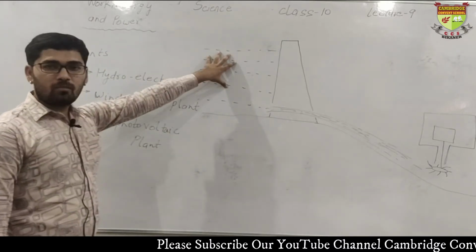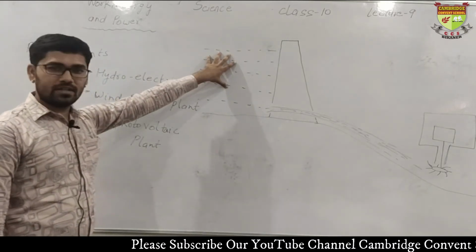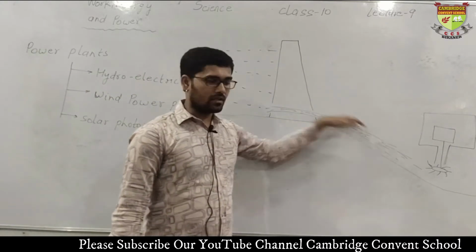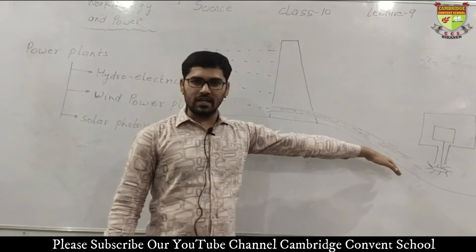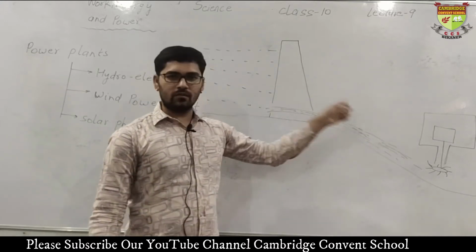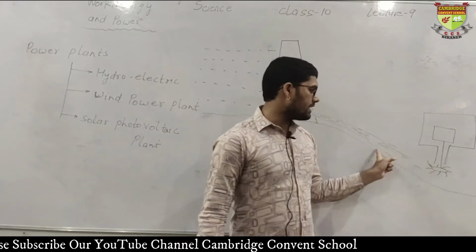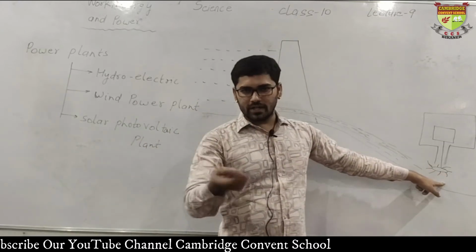There was lots of potential energy because the water is stopped at some height. When the water is provided a path, the water starts moving downward, down the hill. This potential energy is converted into kinetic energy. Now what? The kinetic energy of water is used to rotate the turbine.